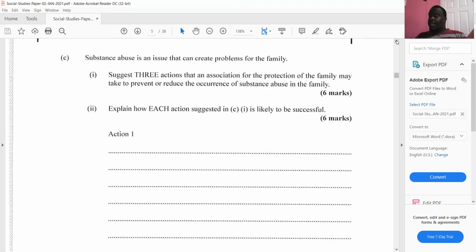Another action is that they can have workshops. So have a workshop with substance abusers, and persons who have to deal with them. Show them the effects that substance abuse can have on their bodies, the health risk, right? How it damages certain internal organs. This is going to be successful because people do not want to become sick.